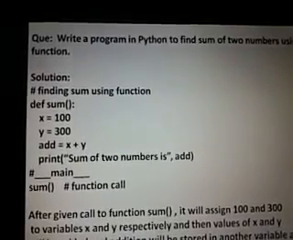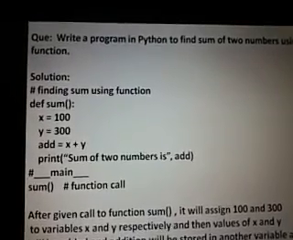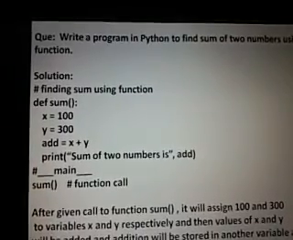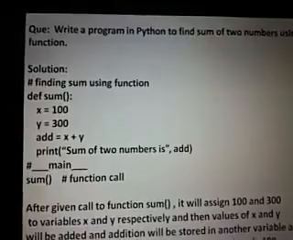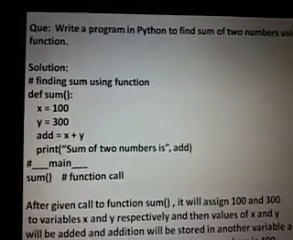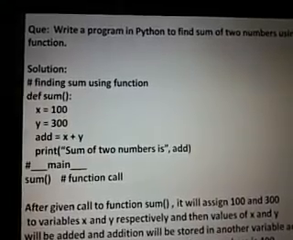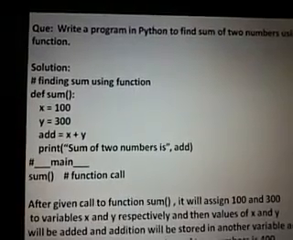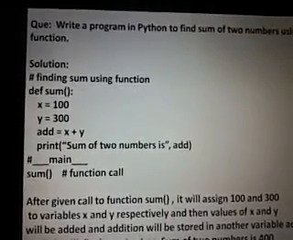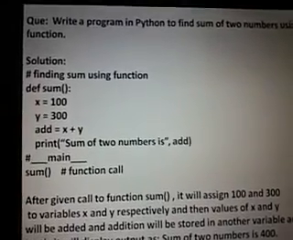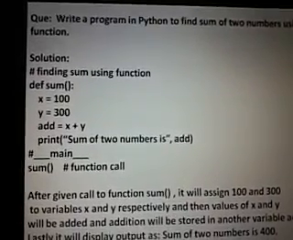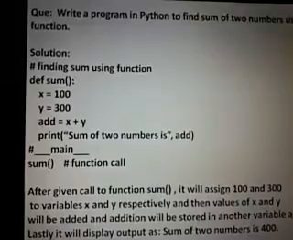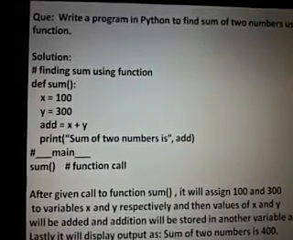DEF sum open bracket close bracket colon, which means DEF stands for definition, which is the keyword when you are defining a function from your side, that is explicitly. Sum is the name of the function, but after that open bracket close bracket, which is empty, which means sum is not having any parameter. Colon after the end of the function header requires a body or a block. It is saying x equal to 100, y equal to 300 and add equal to x plus y. Print in bracket sum of two numbers is double quotes close comma add bracket close.